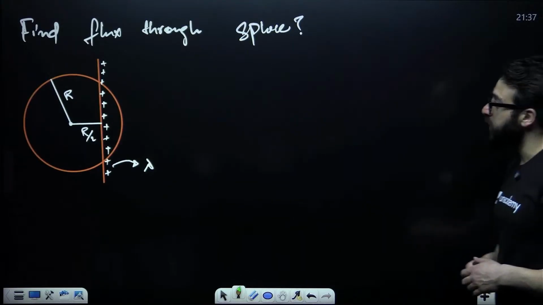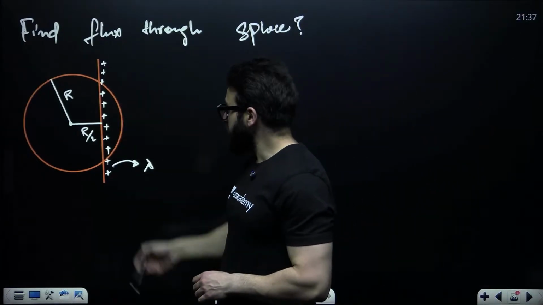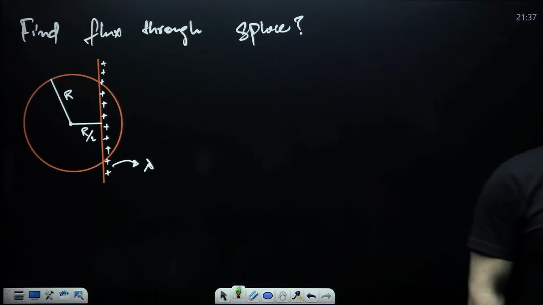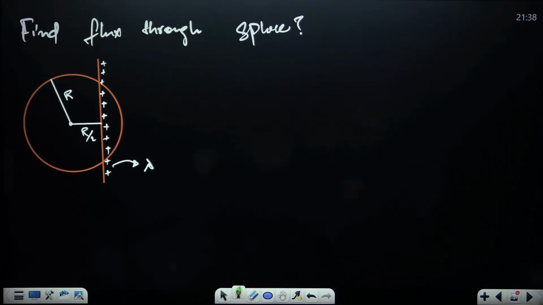Okay, this one. Find the flux through the sphere. This is a rod. It has the linear charge density of lambda. Okay. Tell me the answer of this question.